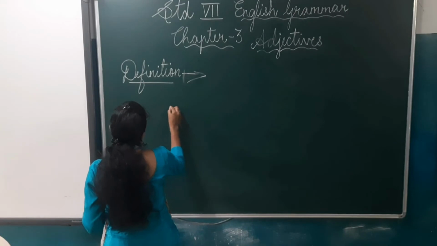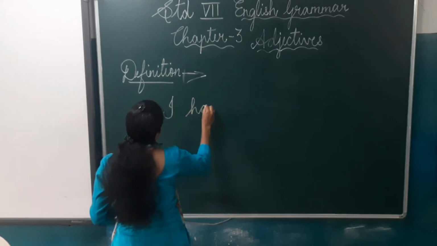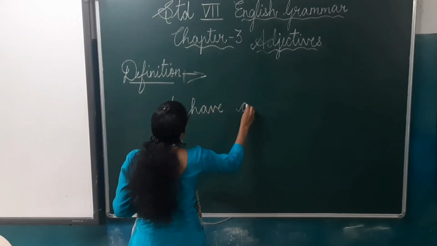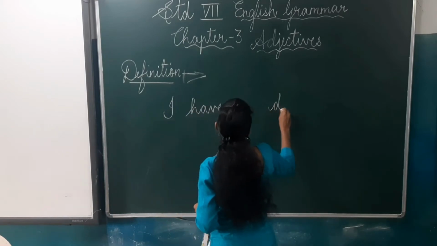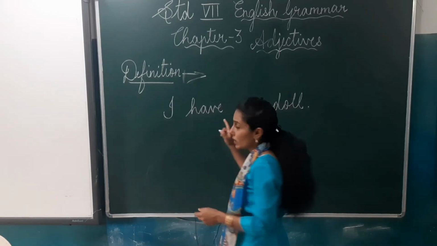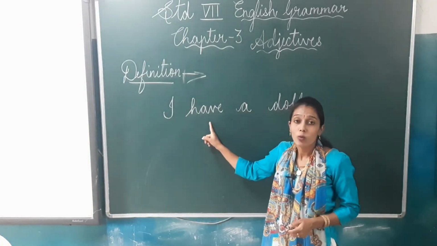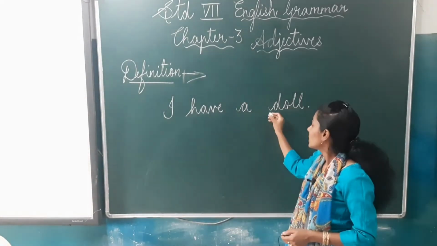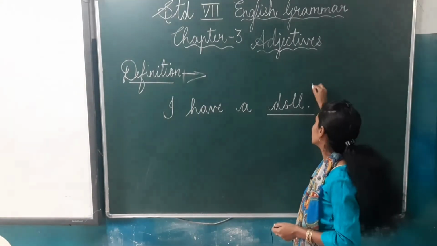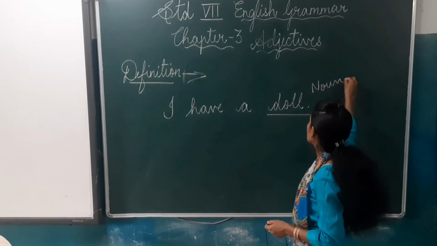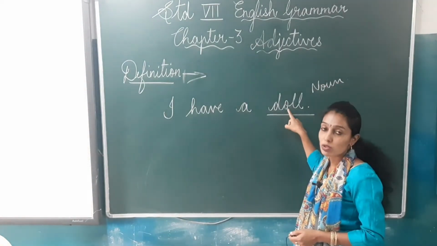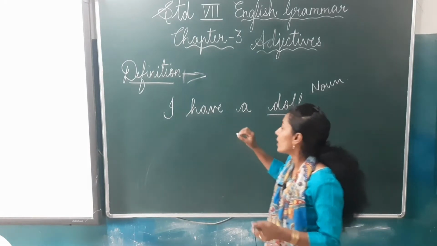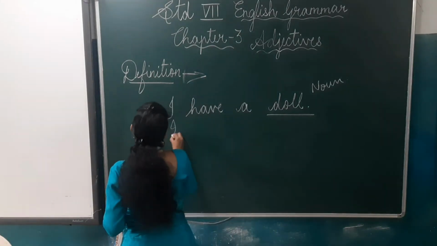If I say, I have a doll. Here in this sentence, what is the noun? I have a doll. Doll is a noun. Okay, children? Doll is the name of a thing. So, it's a noun.